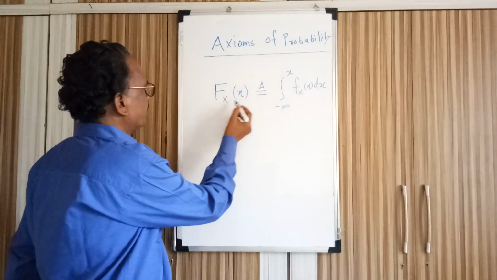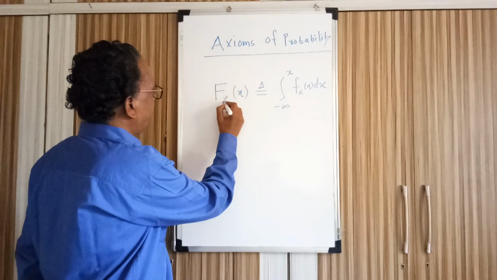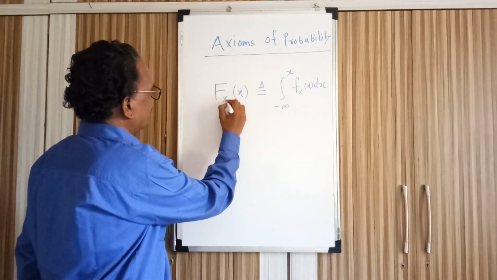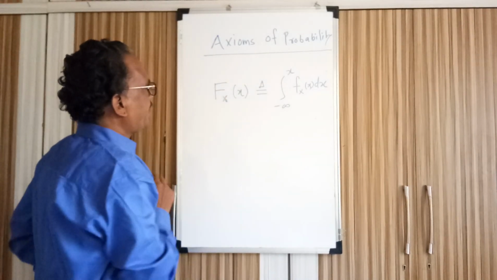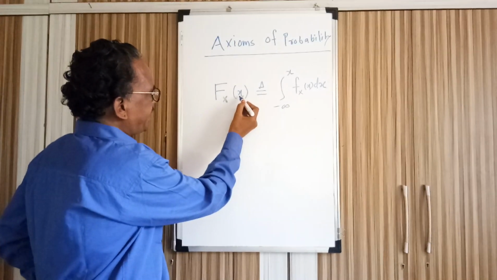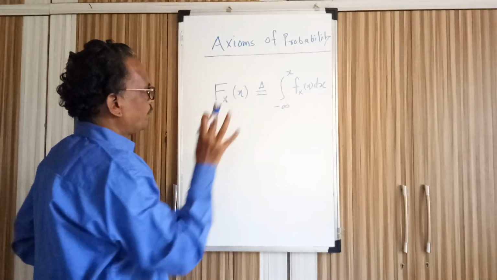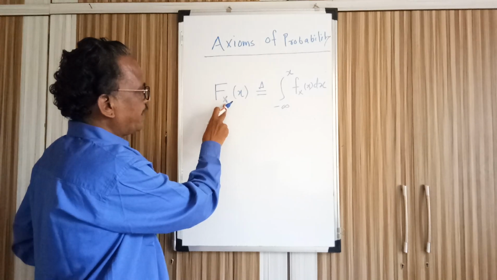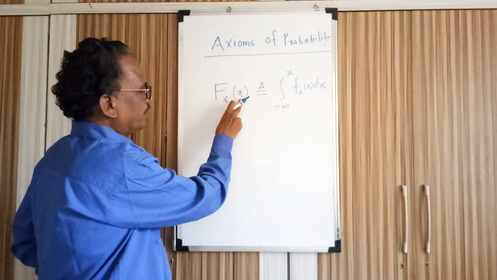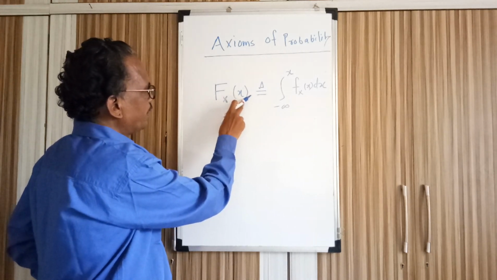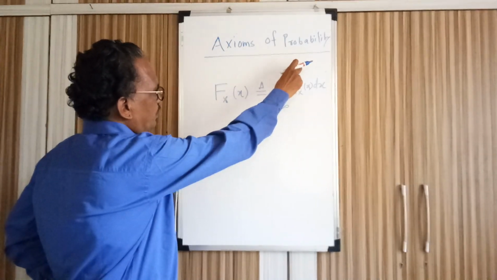So in Fx of x, the suffix X denotes the random variable, capital X. The x is the value: the probability that the random variable X takes a value less than or equal to small x. So we go from minus infinity to small x, whatever its value may be.